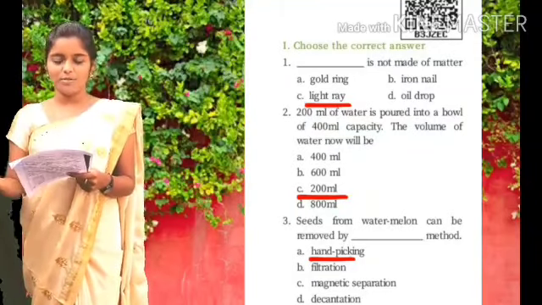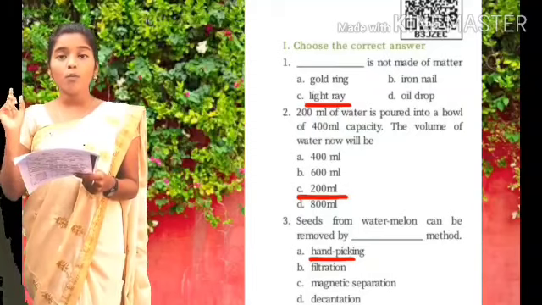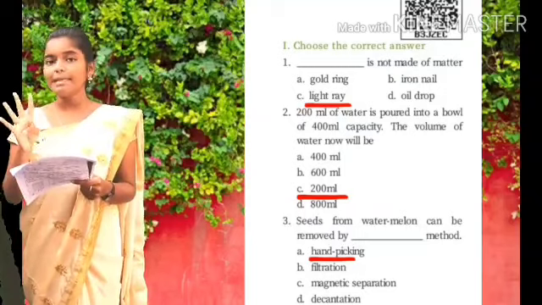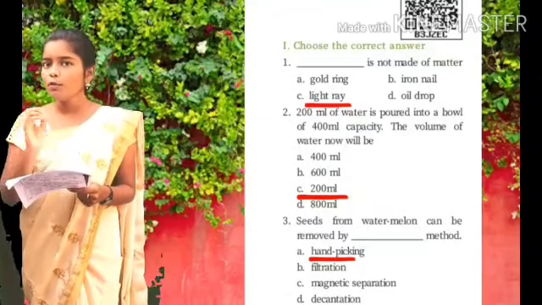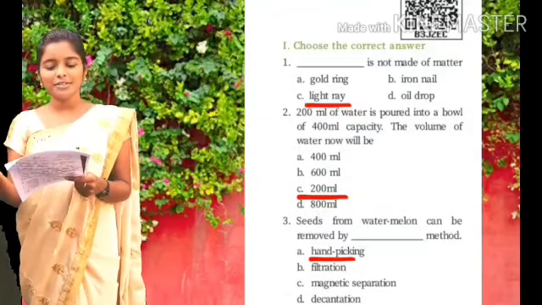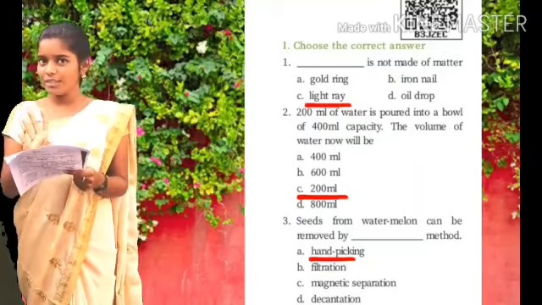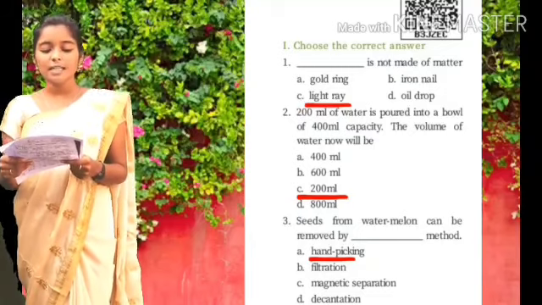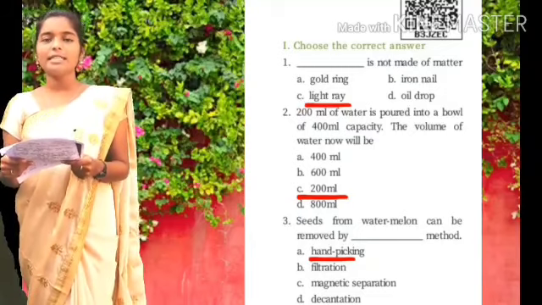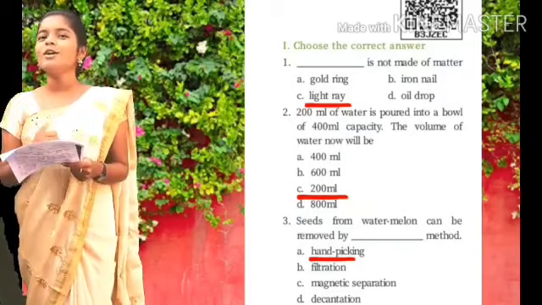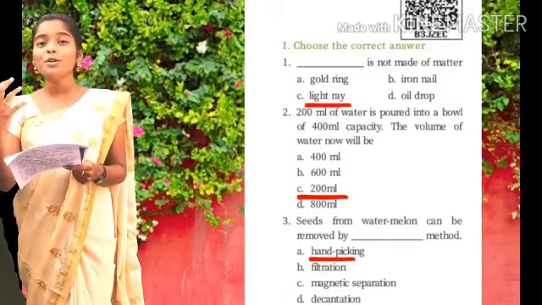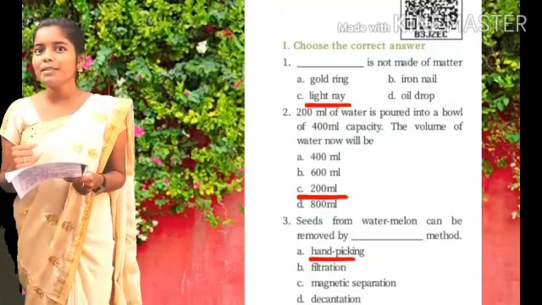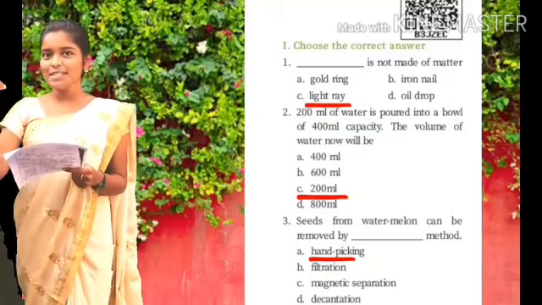And the next question. 200 ml of water is poured into a bowl of 400 ml capacity. The volume of water will be what? Dash. Option A, 400 ml. Option B, 600 ml. Option C, 200 ml. Option D, 800 ml. This also I taught you, and I showed you a beautiful experiment also. Can you remember that? The 2 sachets of juice I made, right?